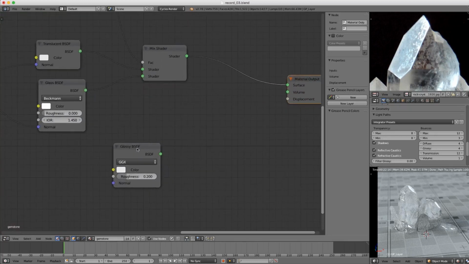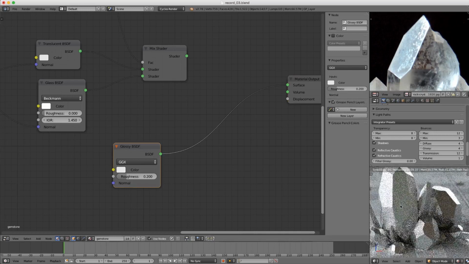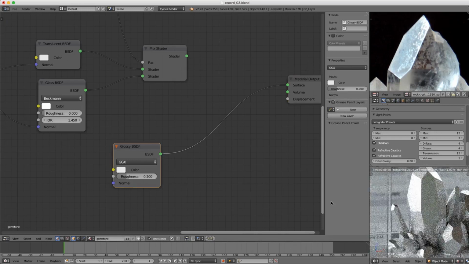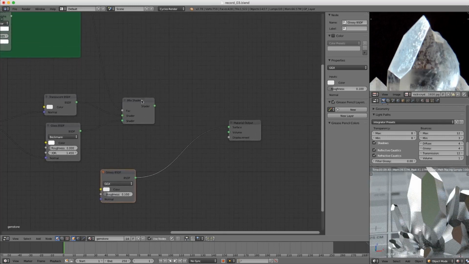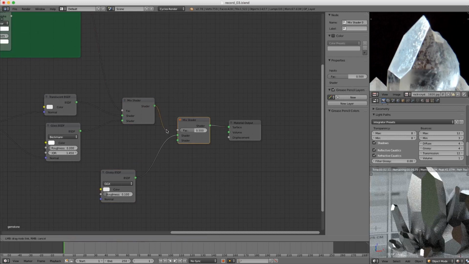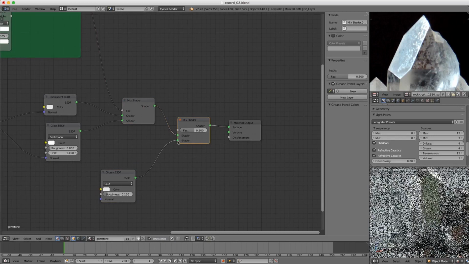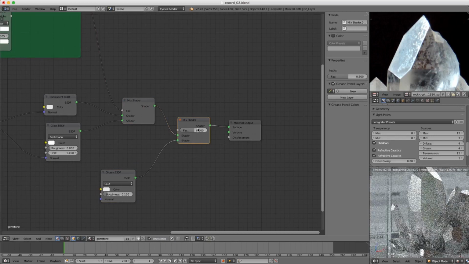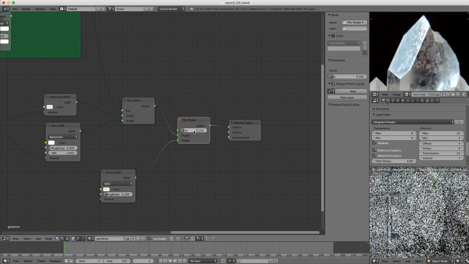So let's look at the glossy BSDF by itself. The default value of 0.2 isn't that bad. I might bump it down to like 0.1 just so that it's a little more shiny. But in general, that does look pretty good. So let's duplicate this mix shader node, and we will set the glossy to be in the second slot. A mix value of 0.5 I know is going to be too high, so let's go to 0.1.